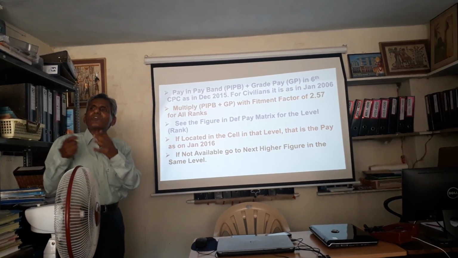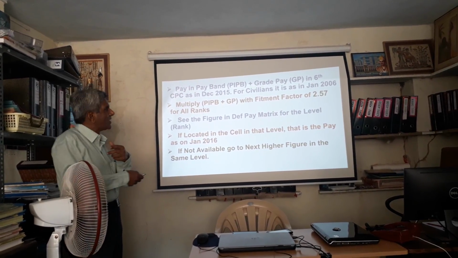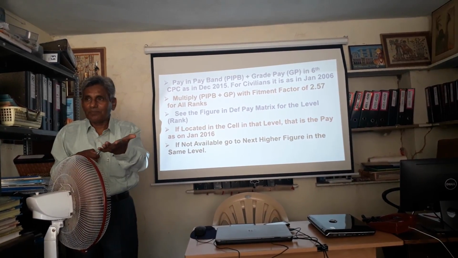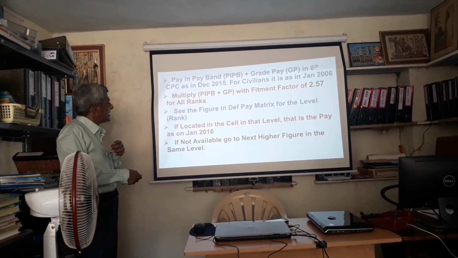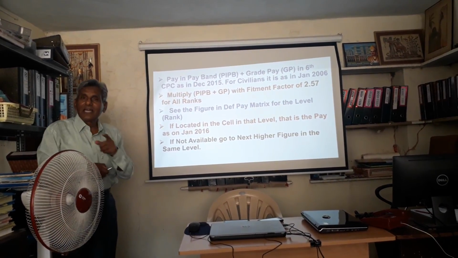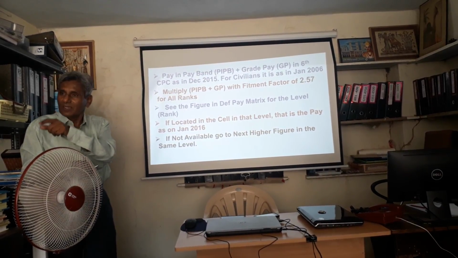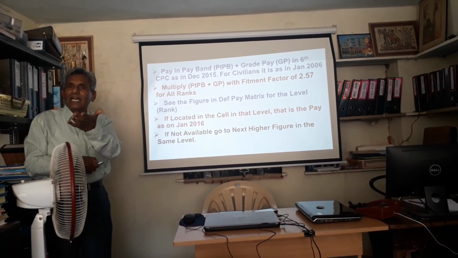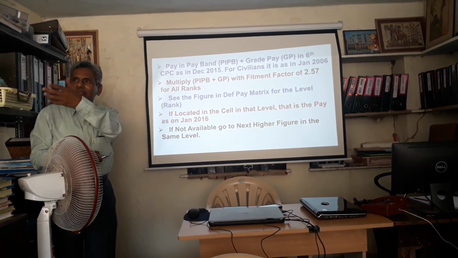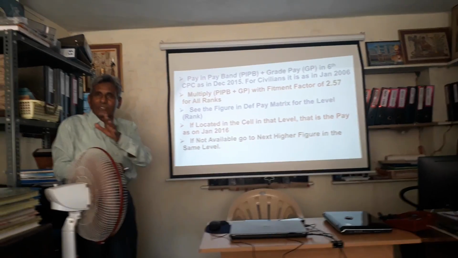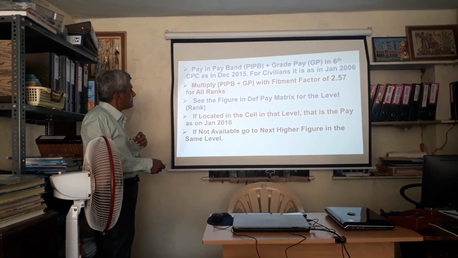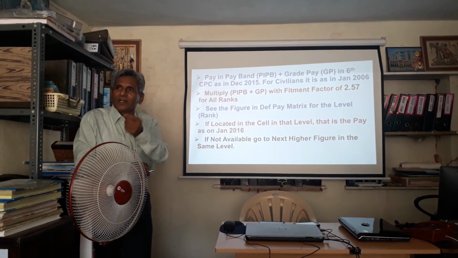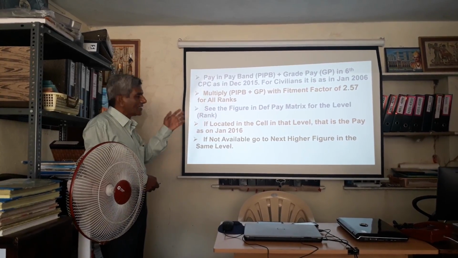And whatever is your pay, if it is 10,000 rupees, you multiply it with 2.57 to come into the 7th CPC. Okay? See the figure in the defense pay matrix for that level. A Sipahi is 3, Nayak is 4, Havaldar is 5, like that. These are the levels. Your rank is a level. For example, a lieutenant colonel is 12, colonel is 12A, 13A is the brigadier, like that. In that particular level, you locate this particular amount in the defense pay matrix. Generally, it won't be there. You go to the next higher. I will explain to you with an illustration.